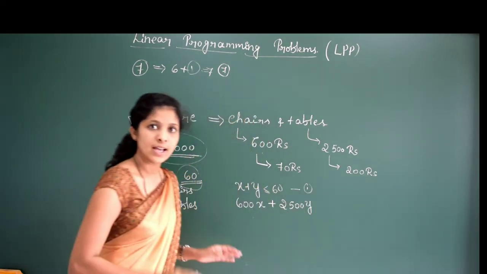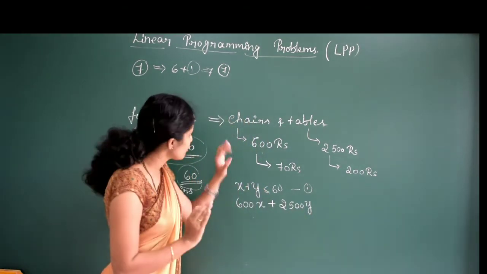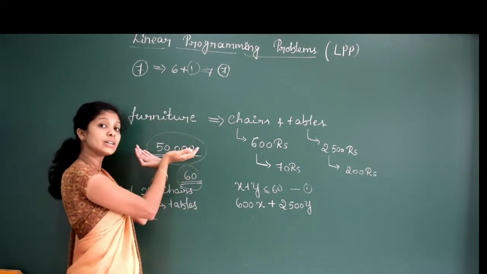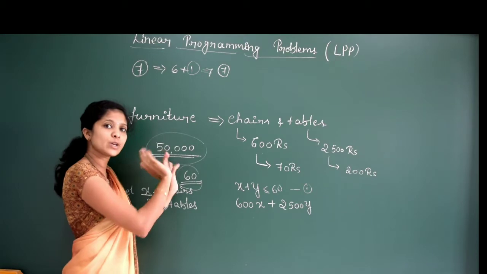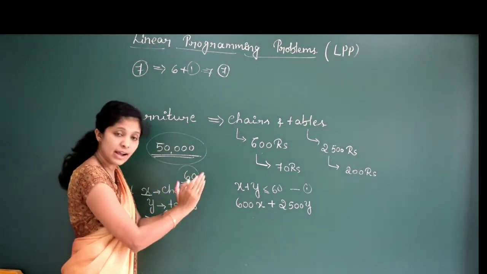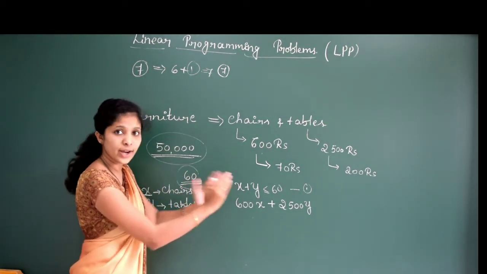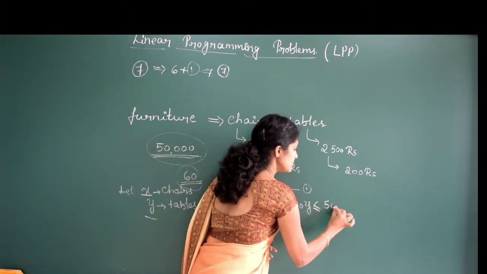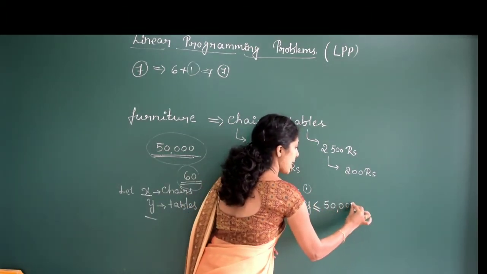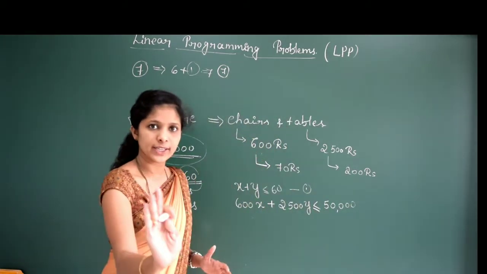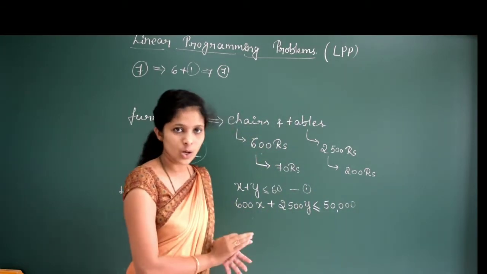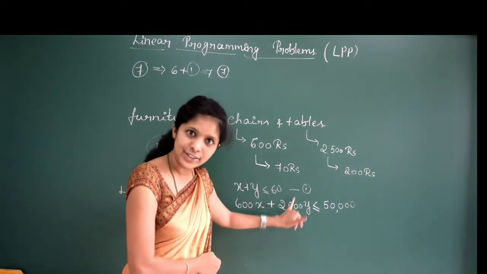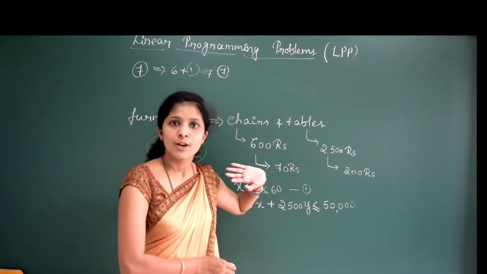He has a maximum amount of 50,000 or less than that. More than 50,000 is not possible. So 600x plus 2,500y should be less than or equal to 50,000.